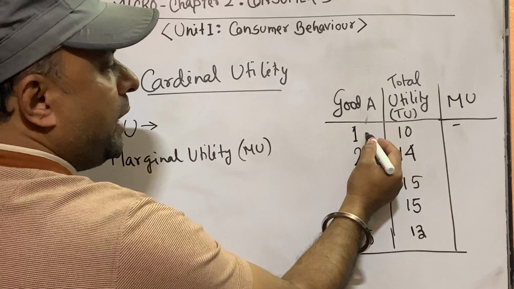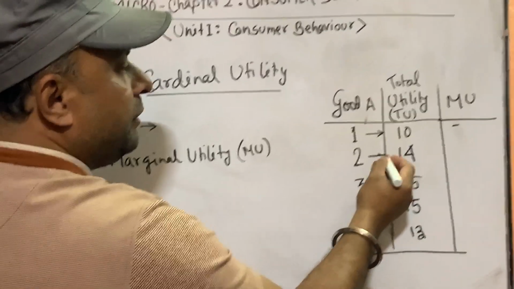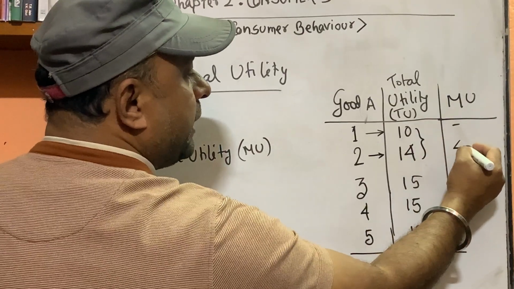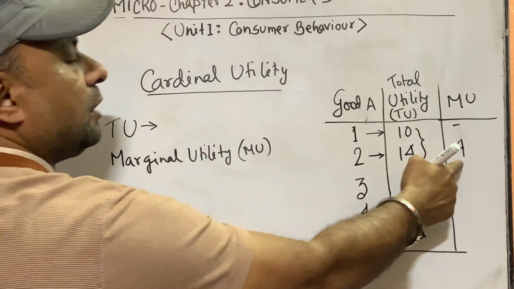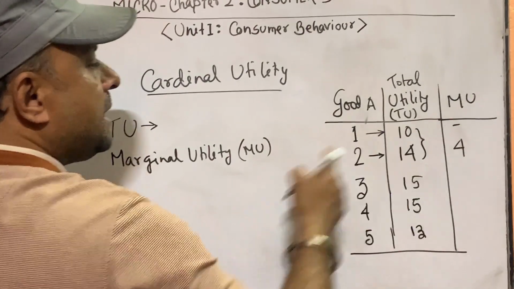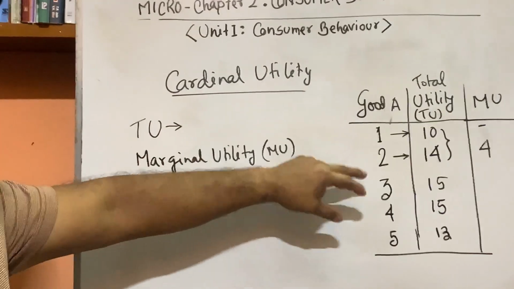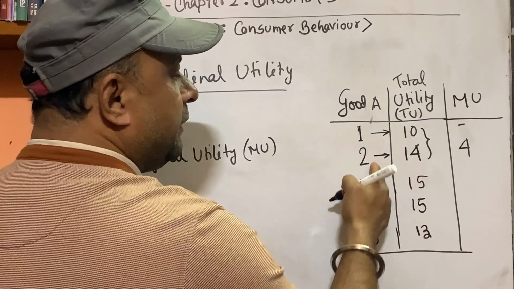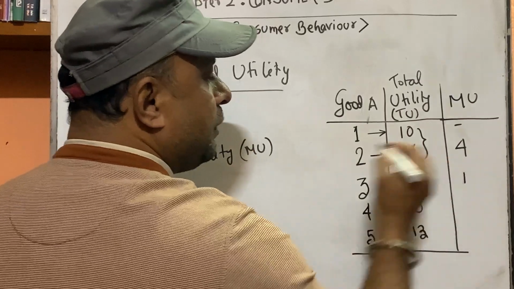By consuming 1 unit, we are getting 10 units of satisfaction. By consuming the second unit, we are getting 14 units of satisfaction. So how much extra are we getting? We are getting 4 units of extra satisfaction. This extra satisfaction is called marginal utility, meaning how much extra satisfaction we get by consuming 1 more unit of a commodity. Same as we can calculate here: if we increase to the third unit, our satisfaction goes from 14 to 15, meaning 1 extra unit.